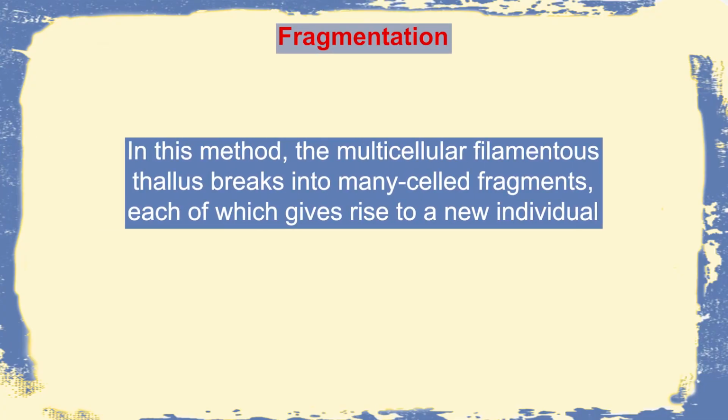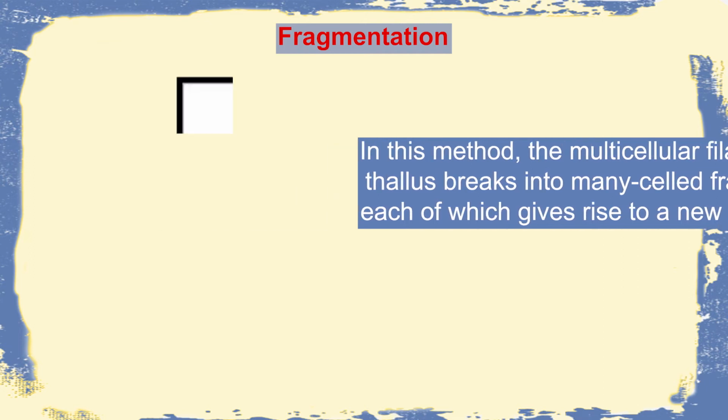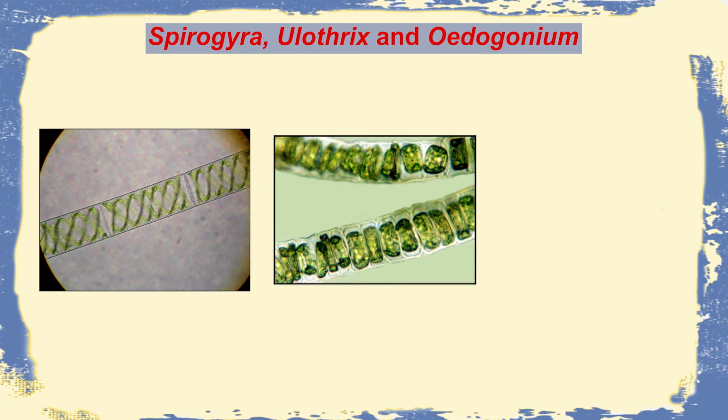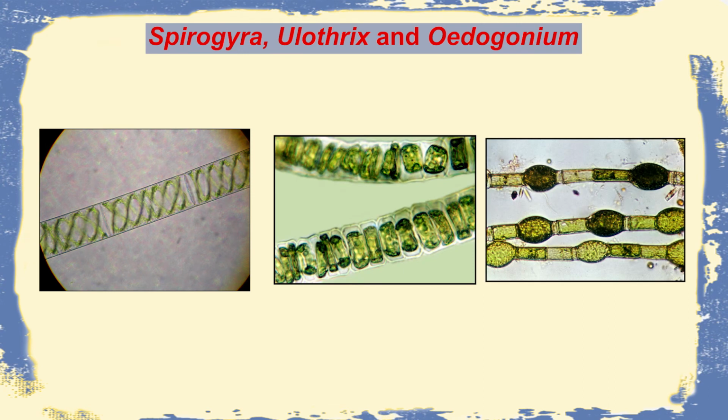Then there is fragmentation. As the name suggests, a part of the thallus breaks off, and this part then grows into another organism. Here, a part of the multicellular thallus breaks off, and that fragment can give rise to a new organism. So we can see here a filament which can break off, and then these two pieces individually will be equally responsible for giving rise to two different organisms. These are common in Spirogyra, Ulothrix, Oedogonium, etc.